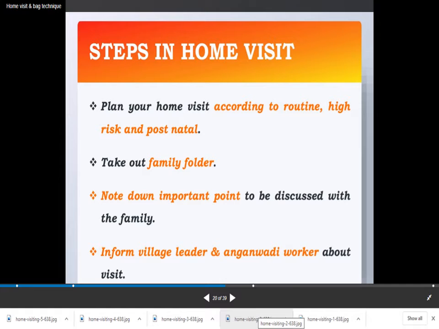There are various steps of home visit. Plan your home visit according to the routine, high risk and postnatal. Take out the family folder. Note down the important points to be discussed with the family. Inform the village leader and the Anganwadi worker about the visit.